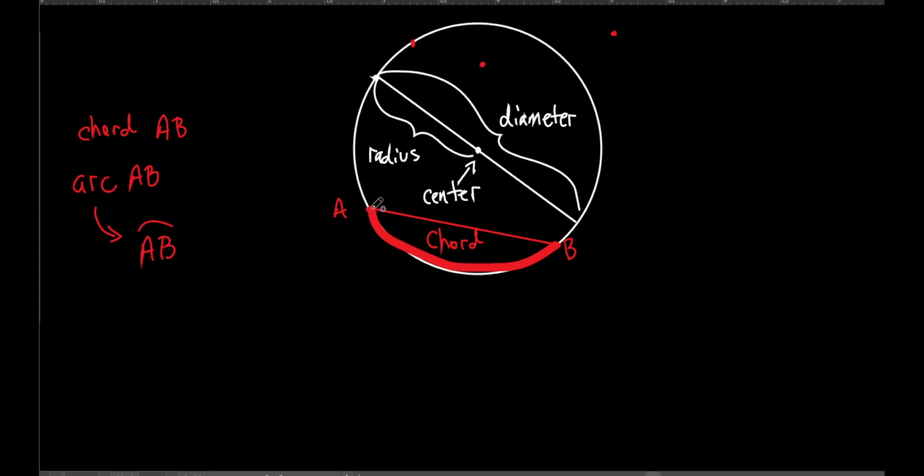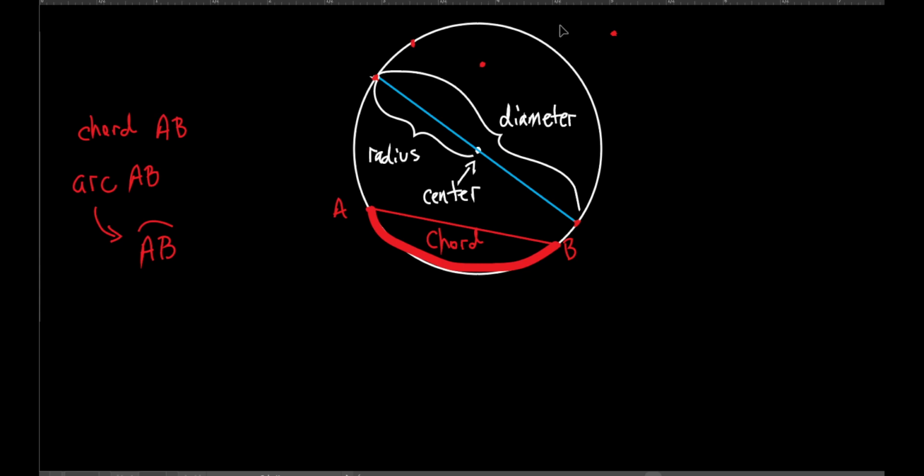Let me ask you about this. What about from here to here? Is that a chord? Let's make it a different color. Is that blue in a chord? What do we say about a chord? I didn't say that. I didn't say it doesn't go through the center. I said it doesn't necessarily. Listen to me. It doesn't necessarily go through the center, which means what? It could go through the center.